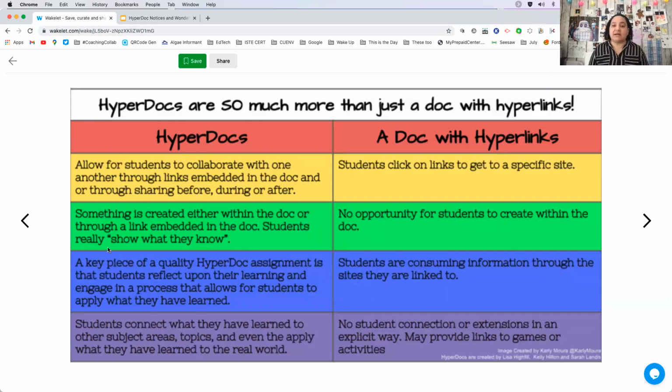So really understanding that a HyperDoc goes really beyond just setting up a document where you've just got some links that students can click on, but it's actually taking them through this process. And again, they're doing this either individually or collaboratively with their class, and not with the teacher being there to say, okay, now we're moving to step 2. This is where they get to do it at their own pace. You're giving them time. And again, it really comes down to you as the teacher and how you want to set that up.